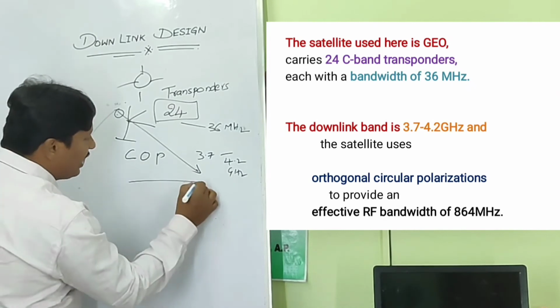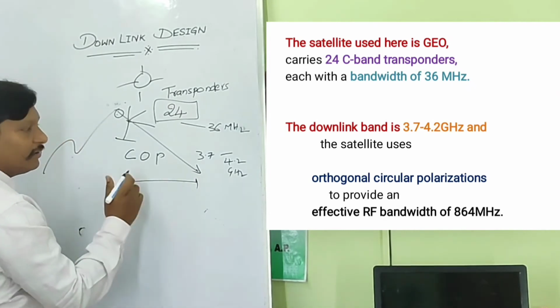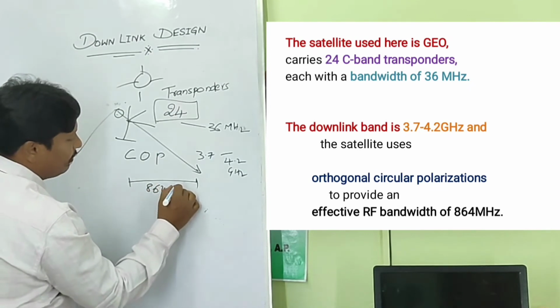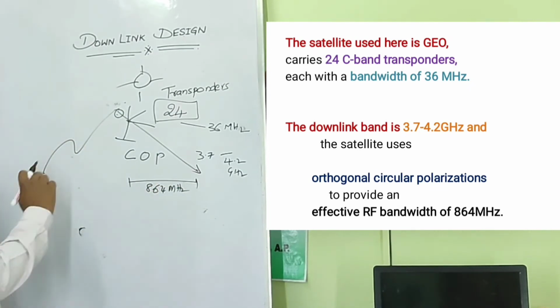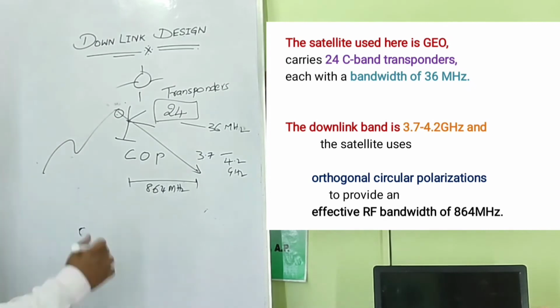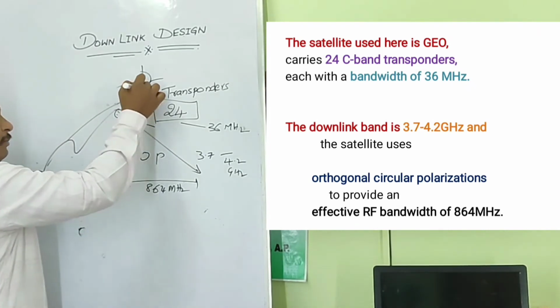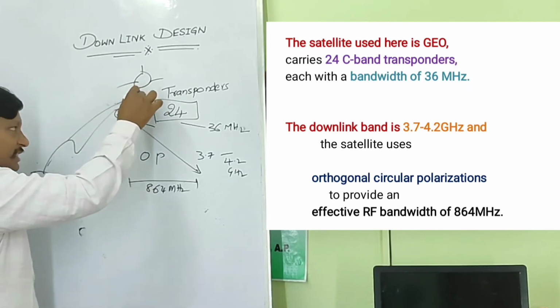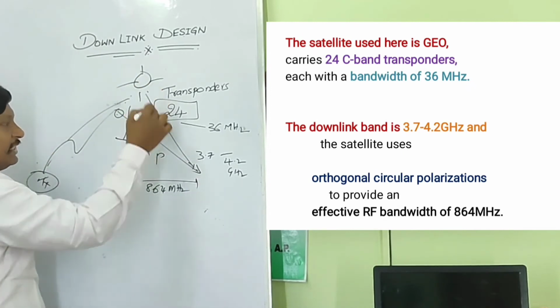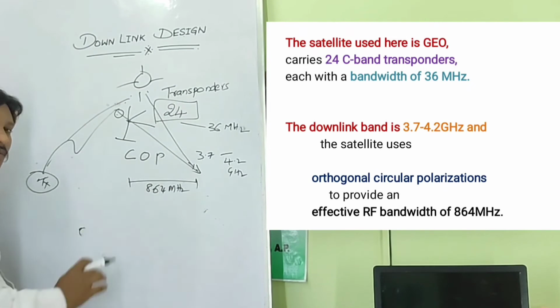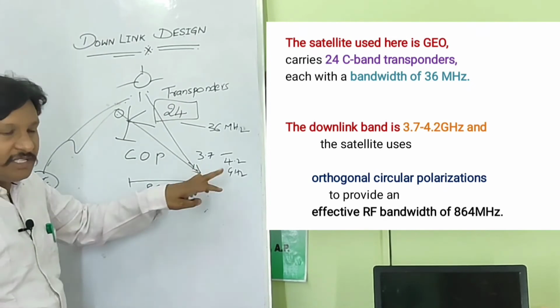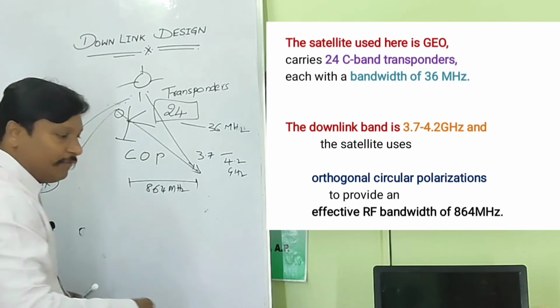with a frequency band, that is, the total bandwidth of which is 864 megahertz. For this 864 megahertz of bandwidth, the signal which is transmitted from the transmitter passes on to the transponder of the satellite. The signal will be retransmitted after processing to the ground station with a link called downlink in the range of 3.7 to 4.2 gigahertz of frequency.